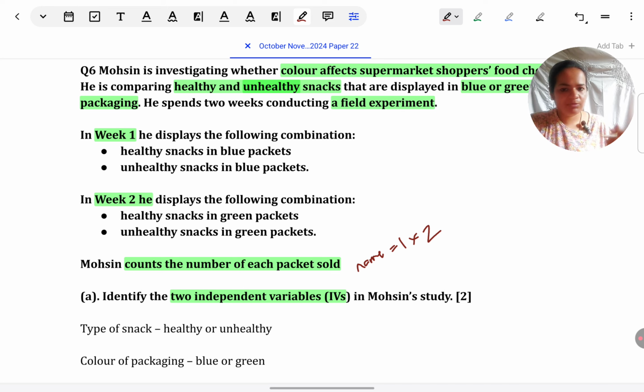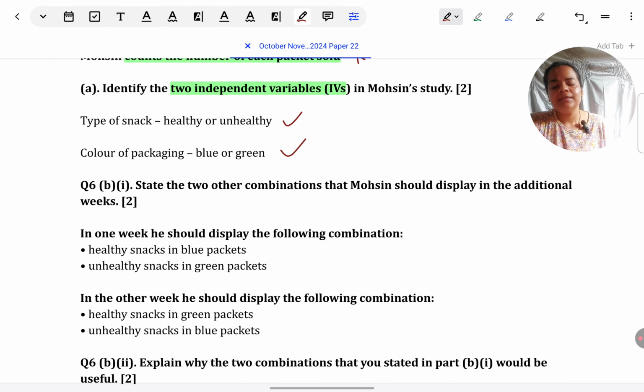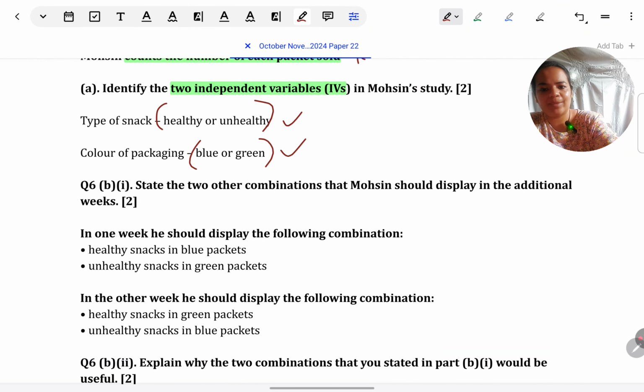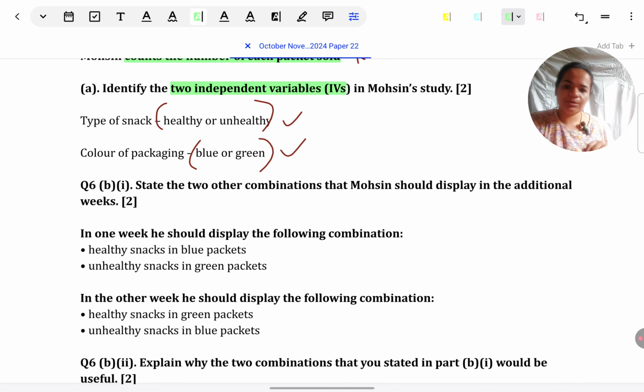One thing is the type of snack he's given, right? Healthy or unhealthy snack. The second is the color that he has kept of the package of the snack, blue or green. So you can just put it simply like this. Again, it's not even compulsory to write the levels. So if you just want to say type of snack and color of packaging, you'll get marks for that also. But generally, we do present the IV with the levels. So very briefly, you can put it this way. It's your choice.